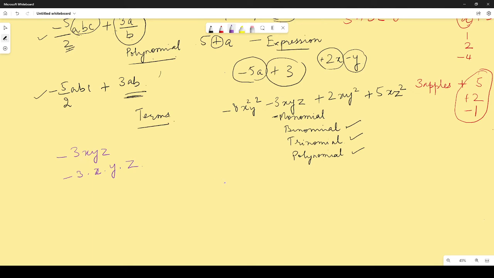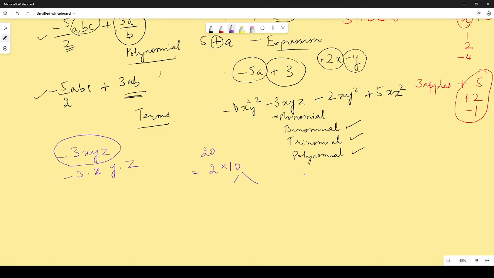What do we mean by factors? Factors simply mean that when you multiply minus 3, x, y and z, you will get this. Just like when finding the factors of 20, you will say 2 into 10, and 10 you can further split up.